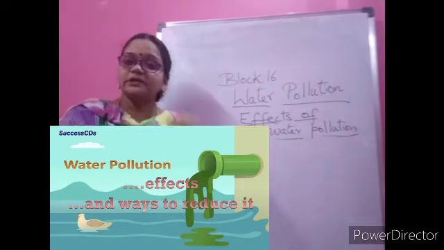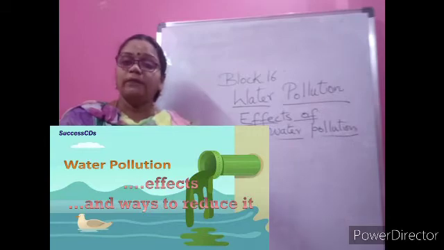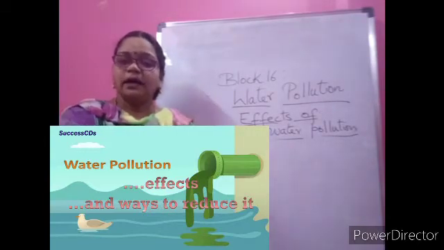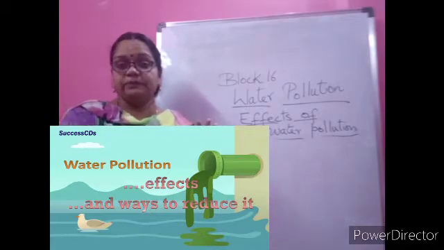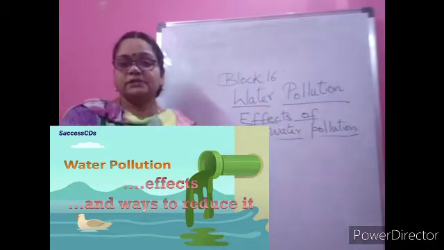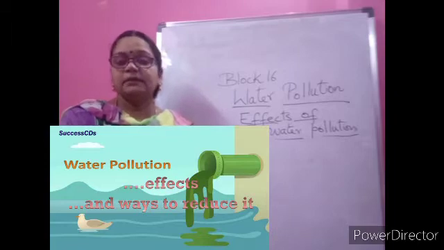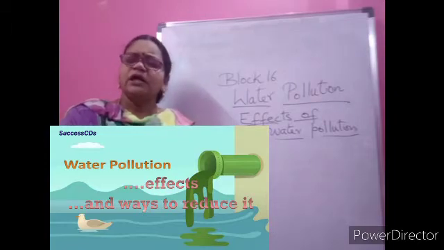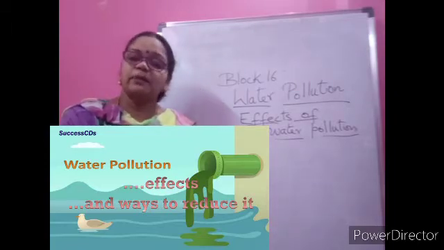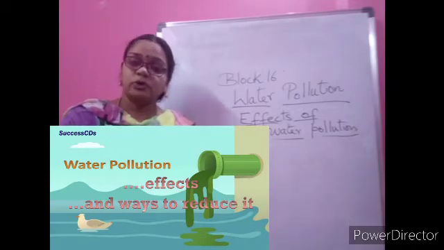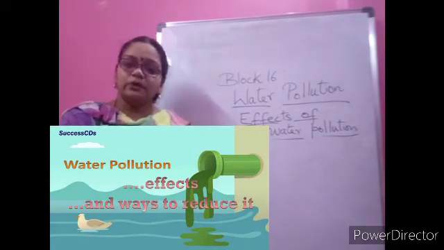Some of the pollutants are chemicals, pesticides, oil, paints, trash, garbage, so many things added to the river water while it is flowing, and by the time it reaches the sea, it is mixed with different types of pollutants and becomes unfit for use. That's what we learnt. So we will continue learning about that, children.